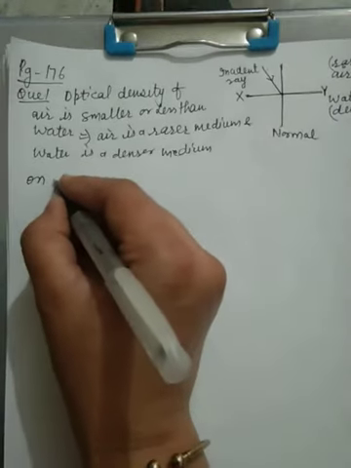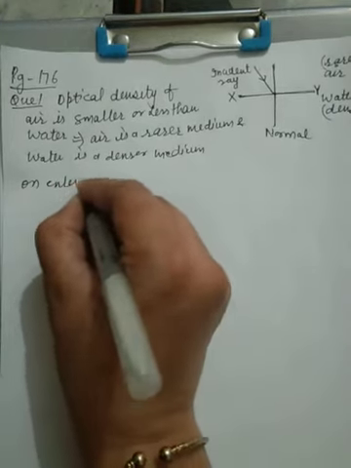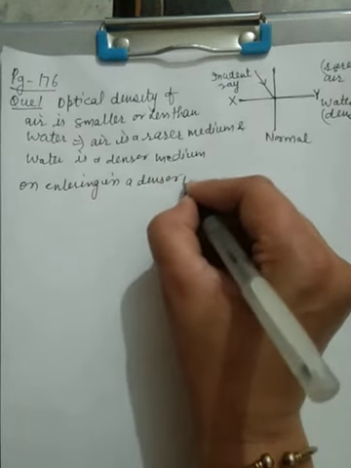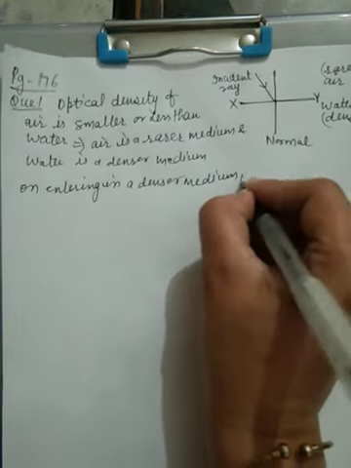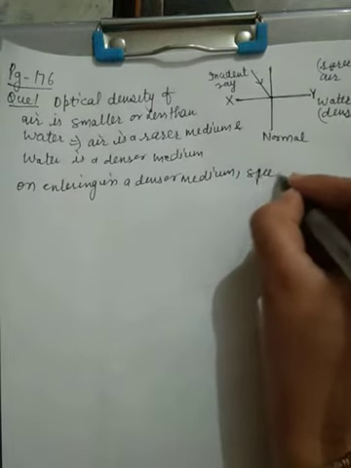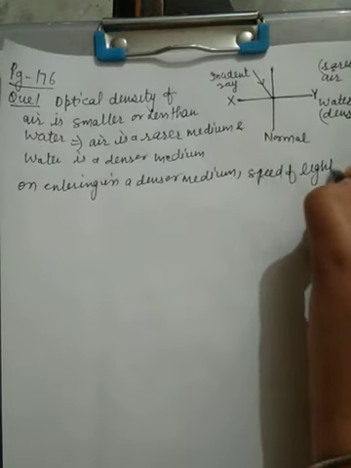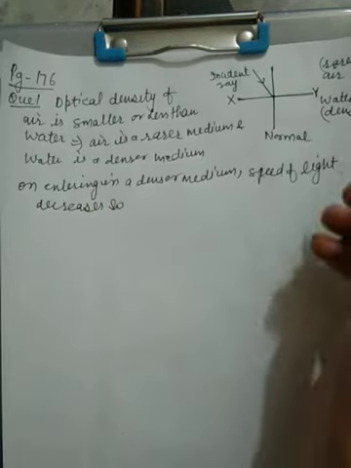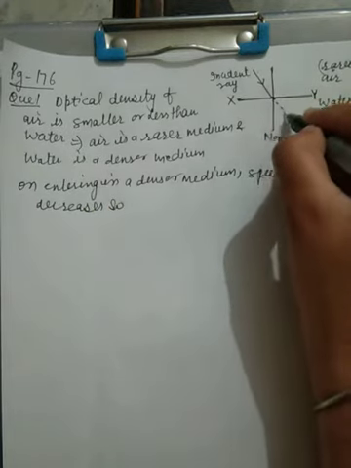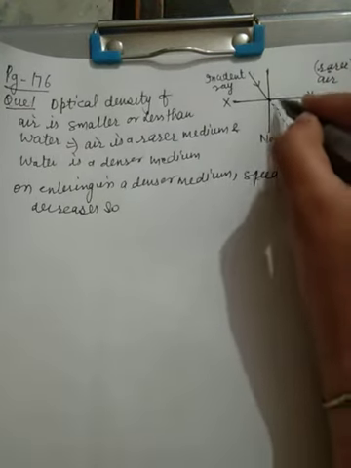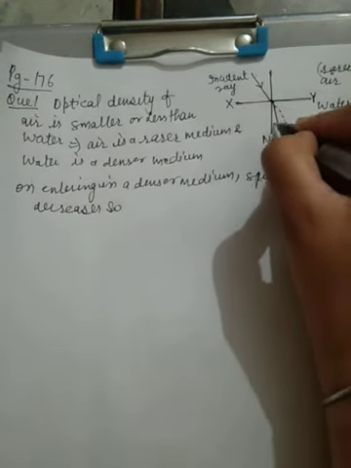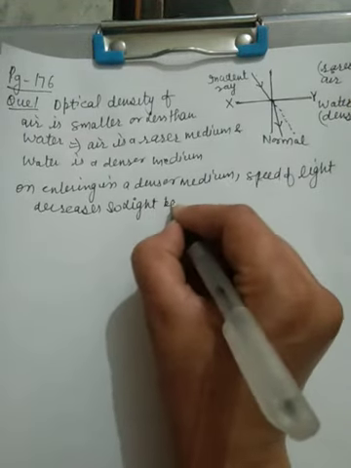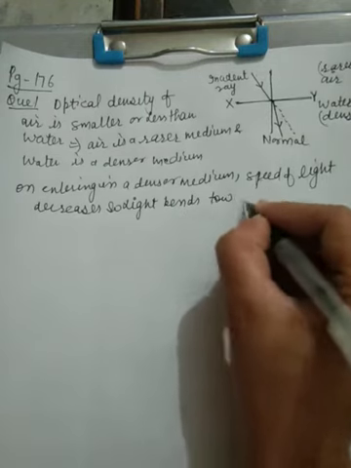When the speed of light decreases, it bends from its path towards the normal.